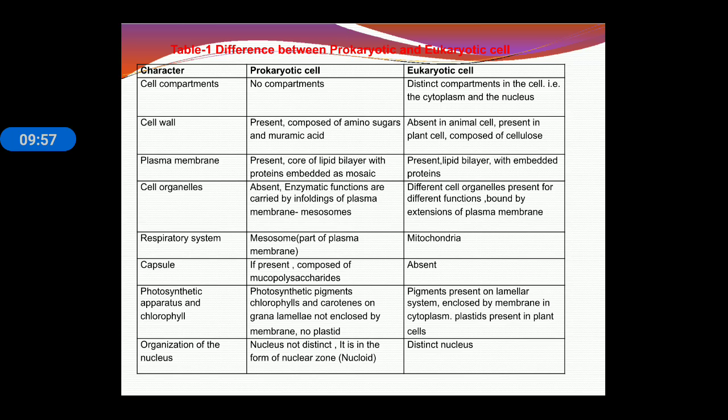Capsule, if present, is composed of mucopolysaccharide, and in the eukaryotic cell it is absent. Photosynthetic apparatus and chlorophyll: photosynthetic pigments chlorophyll and carotenoid, grana and lamellae are not enclosed by membrane. In the eukaryotic cell, pigment is present on the lamellar system. Organization of nucleus: nucleus is not distinct. In the eukaryotic cell, a distinct nucleus is there.